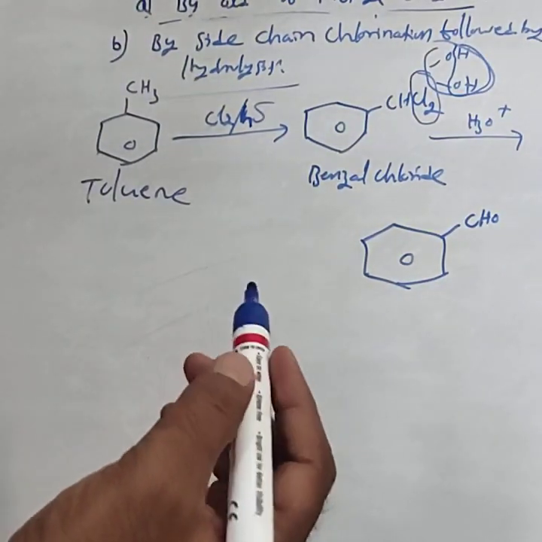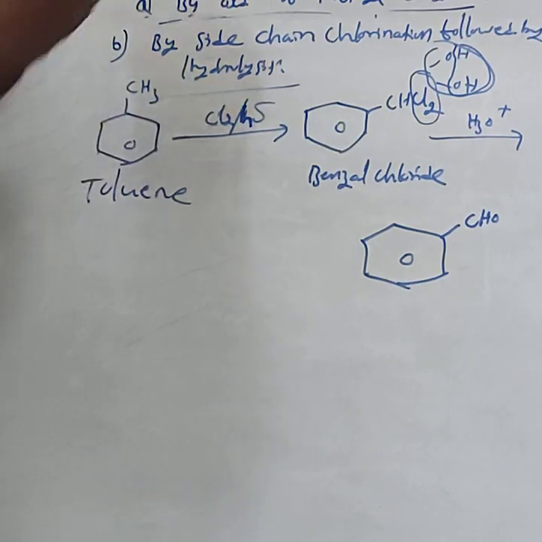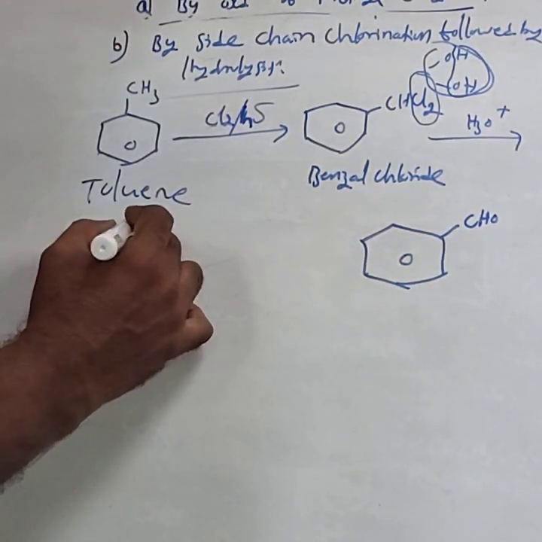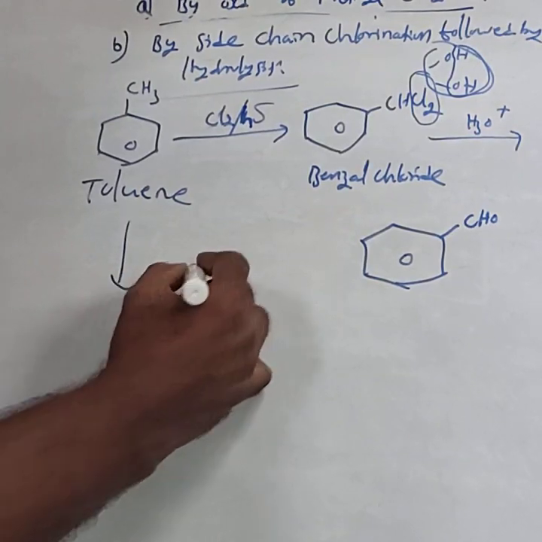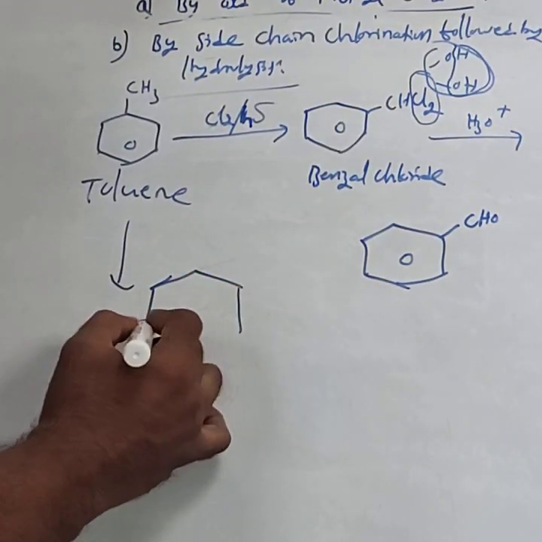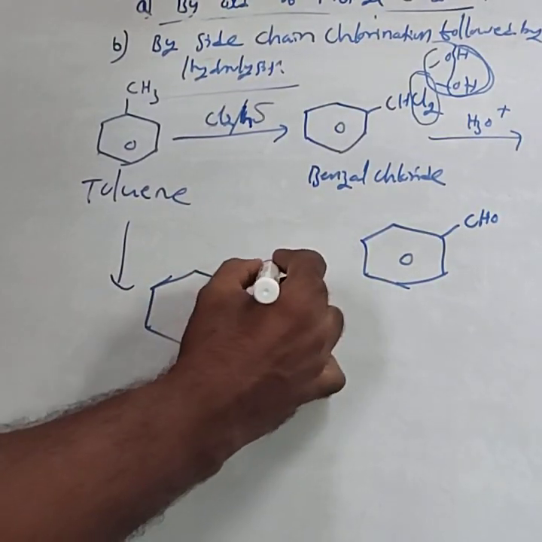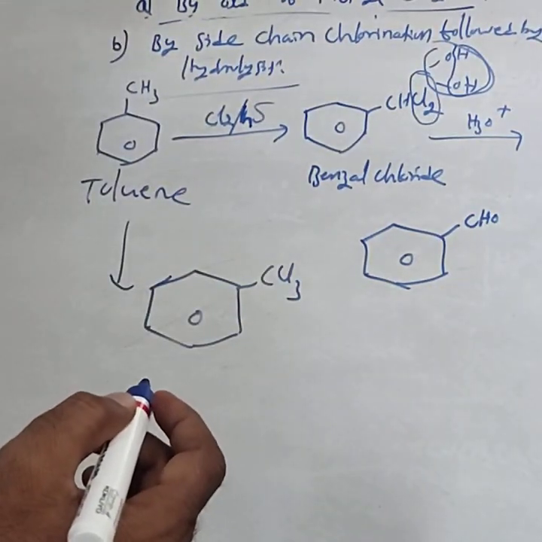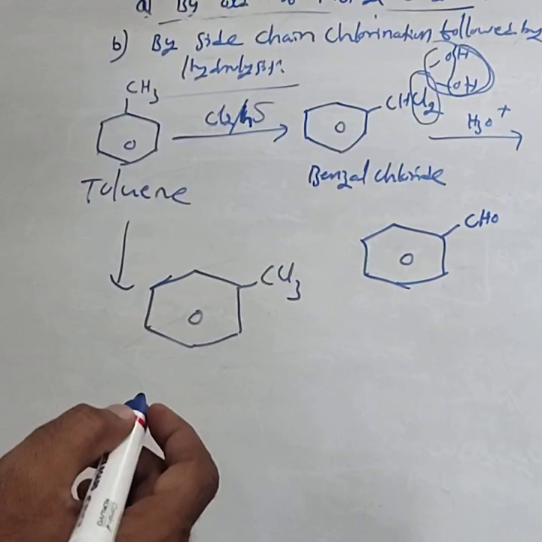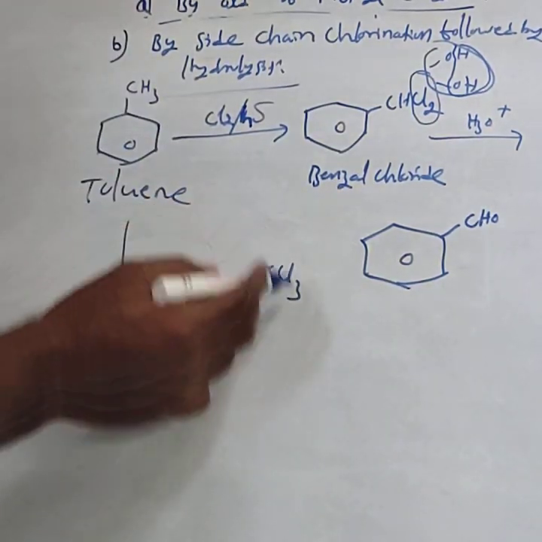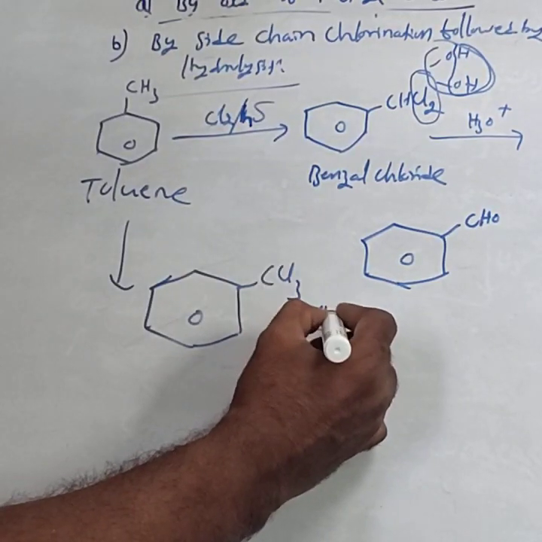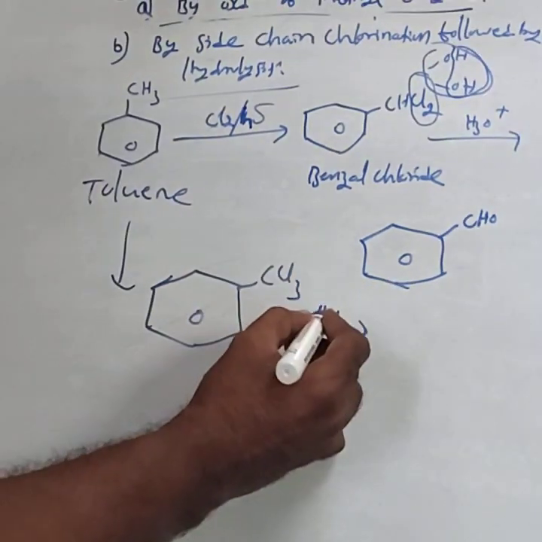Then for the competitive point, trichlorination of toluene in the presence of sunlight replaces all three hydrogen atoms. Then you get CCl3, that is benzotrichloride. This on hydrolysis, you can guess the product.